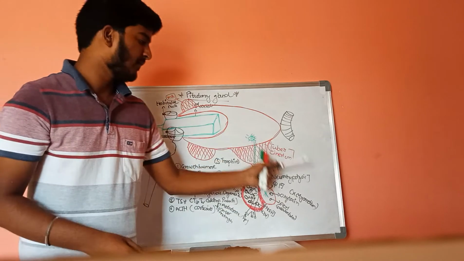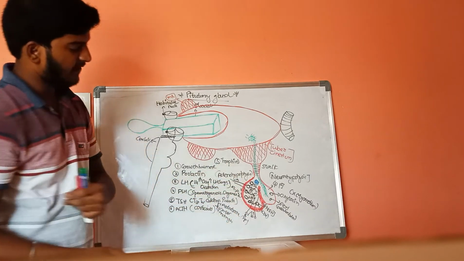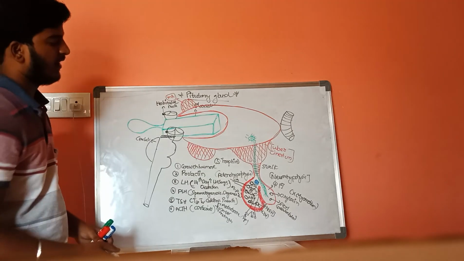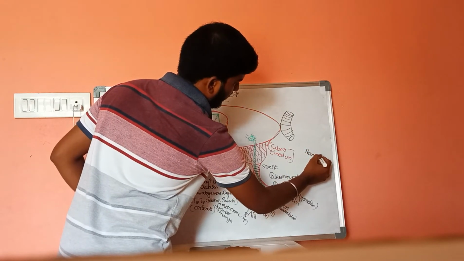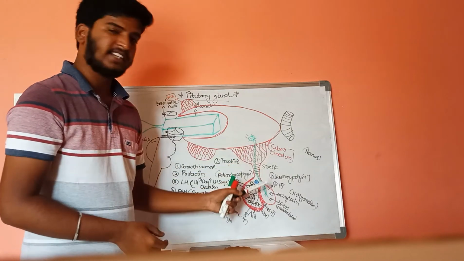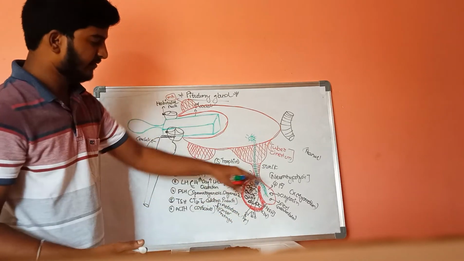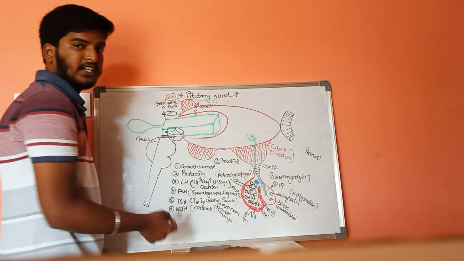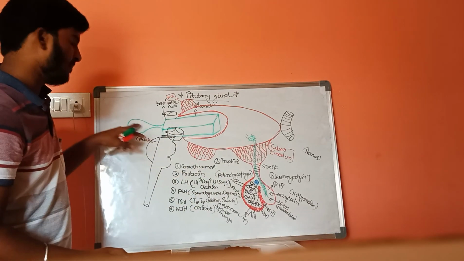It is also called the master gland, which is under the control of the hypothalamus, and the pituitary gland controls all the hormones produced in our body. The shape of this is like a peanut, and it is present below the tuber cinereum of the hypothalamus, connected by a stalk. This stalk connects the tuber cinereum with the anterior and posterior pituitary glands. This is about the pituitary gland, and here is the pineal gland.